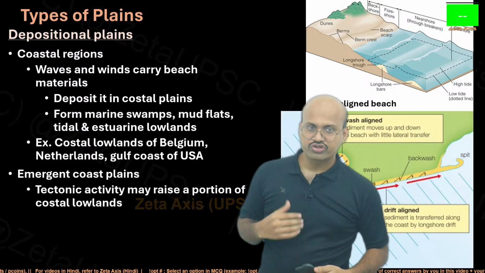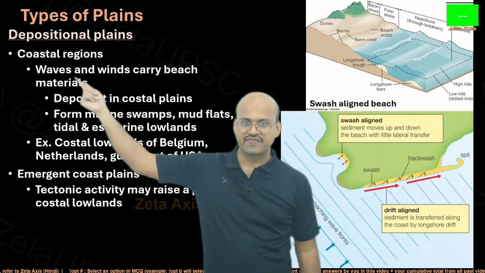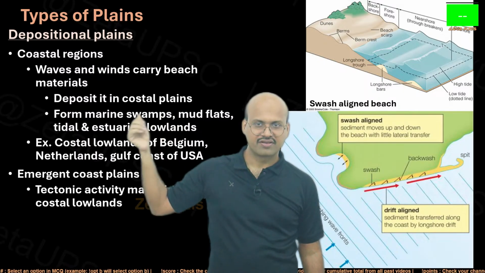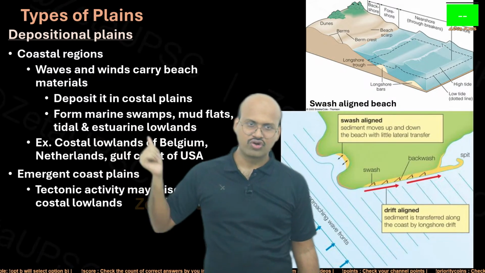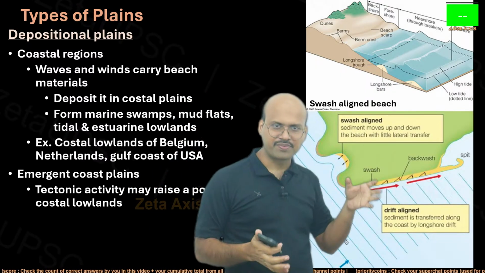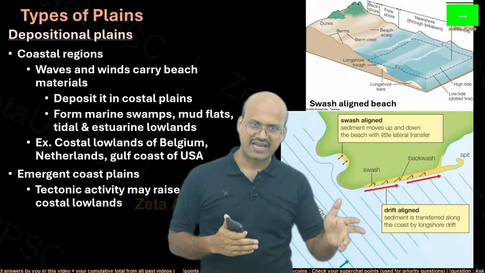Again, in the coastal regions also we see examples of depositional plains. In coastal regions, waves and winds carry beach materials, deposited in the coastal plain, forming marine swamps and mud flats, tidal and estuarine lowlands. So what happens? The waves and the winds, remember the waves will depend on the winds. So basically the wind direction decides the wave direction.